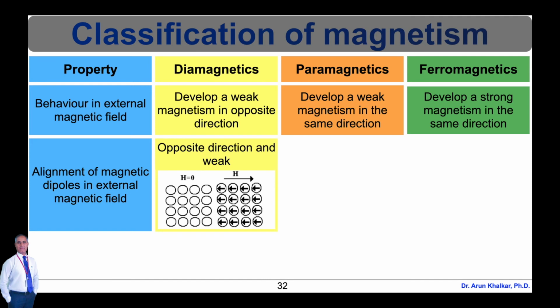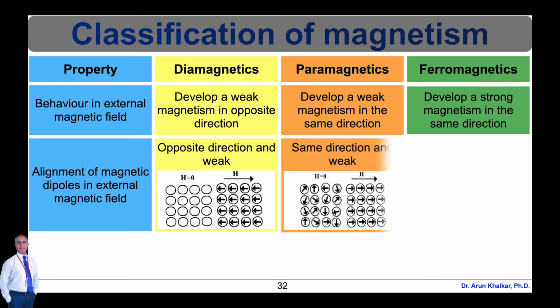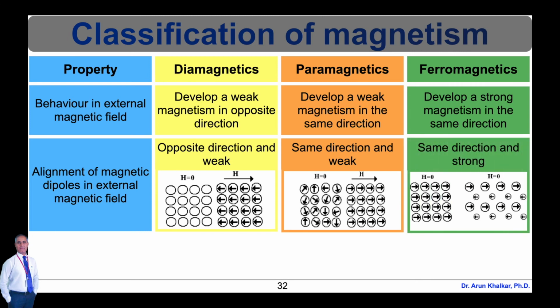For the diamagnetics, it is opposite direction and weak, which is shown in this diagram. Similarly, for the paramagnetics, it is same direction and weak, which is represented again here in this diagram. And finally, for the ferromagnetics, same direction and strong, which is represented here in this diagram.